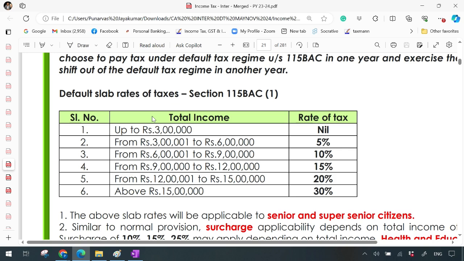Old slab rates are still existing. When I say old, I'm talking about normal. Up to 2 lakh 50 nil, 2 lakh 50 to 5, 5 to 10, above 10.